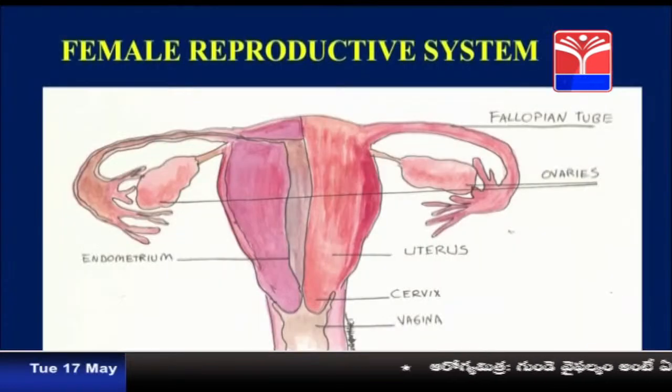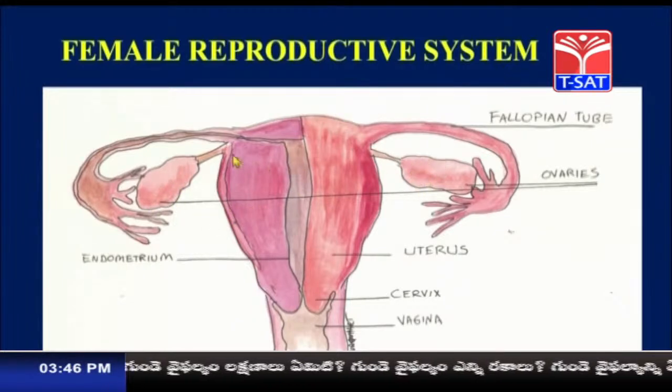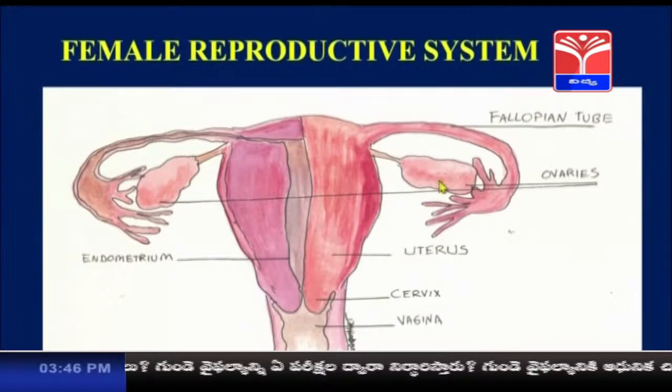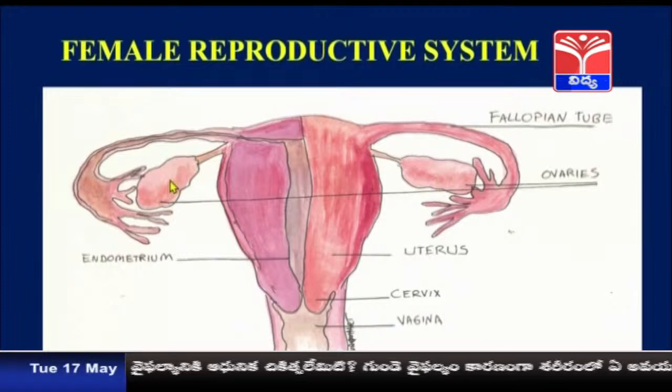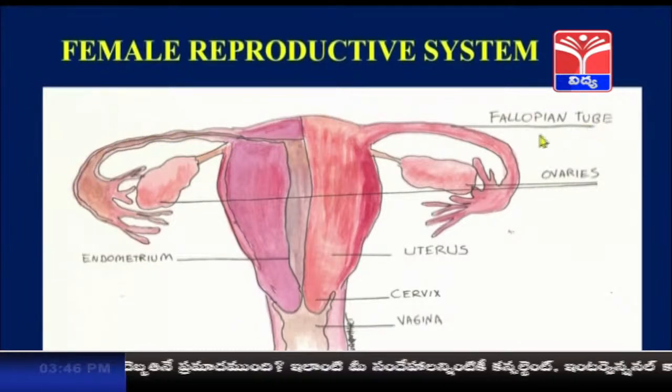Next, let us see the female reproductive system. This is the female reproductive system. It includes one pair of ovaries. These are a pair of ovaries, located in the abdominal cavity. Inside the ovaries the ovum is present. The ovum which is released is taken by tube-like structures called fallopian tubes.